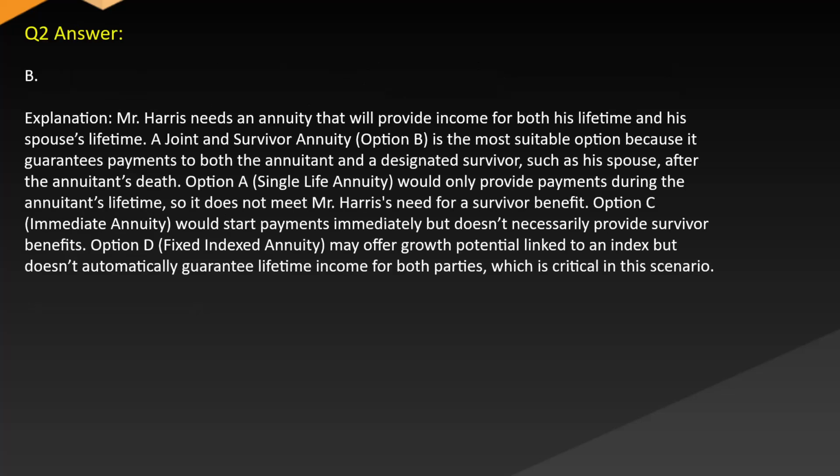Answer. B. Explanation. Mr. Harris needs an annuity that will provide income for both his lifetime and his spouse's lifetime. A joint and survivor annuity, option B, is the most suitable option because it guarantees payments to both the annuitant and a designated survivor, such as his spouse, after the annuitant's death. Option A, single life annuity, would only provide payments during the annuitant's lifetime, so it does not meet Mr. Harris's need for a survivor benefit. Option C, immediate annuity, would start payments immediately but doesn't necessarily provide survivor benefits. Option D, fixed indexed annuity, may offer growth potential linked to an index but doesn't automatically guarantee lifetime income for both parties, which is critical in this scenario.